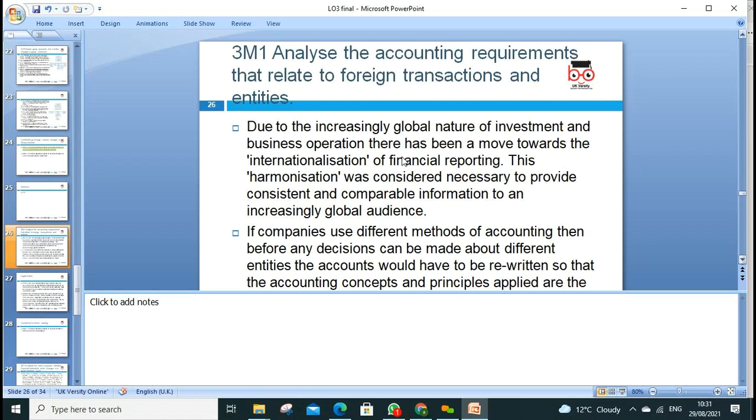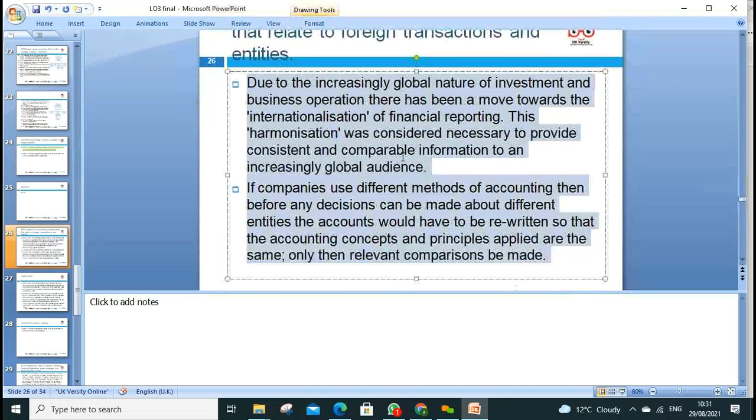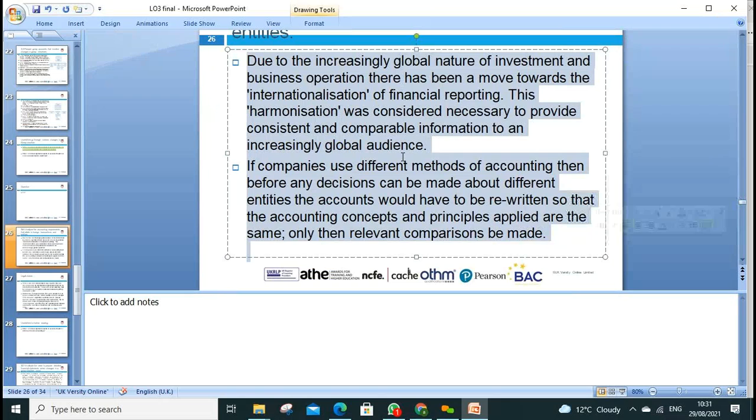Then we have 3 merit criteria. Look around the accounting requirements for foreign transactions. Foreign transactions are increasing due to globalization, and we have issues dealing with them. There is hedging as well. We may learn about hedge treatment, to protect against foreign currency fluctuations.